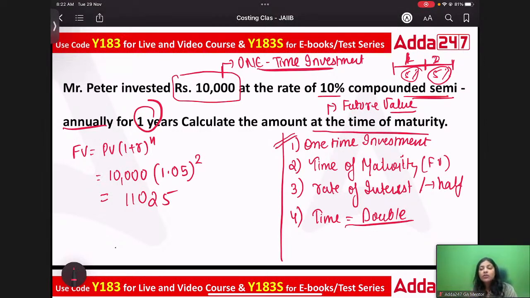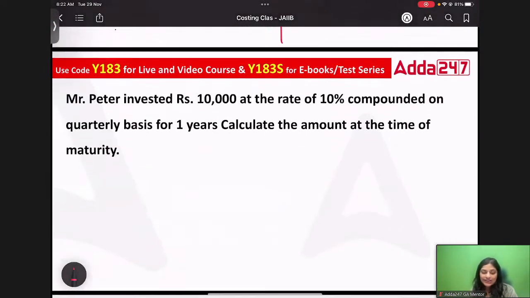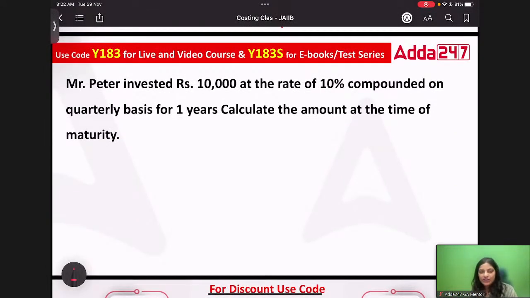You have to remember, whenever there's a situation of one-time investment, and the amount you will get is at maturity, there you have to use the future value formula. It's a question of future value here. Because it is compounded semi-annually, the rate of interest is halved, it is actually 6 months, and time has doubled because the interest will be compounded semi-annually. Next question, we'll try.